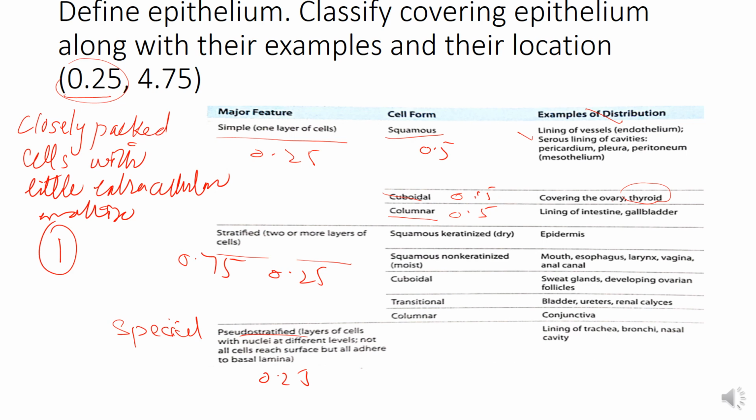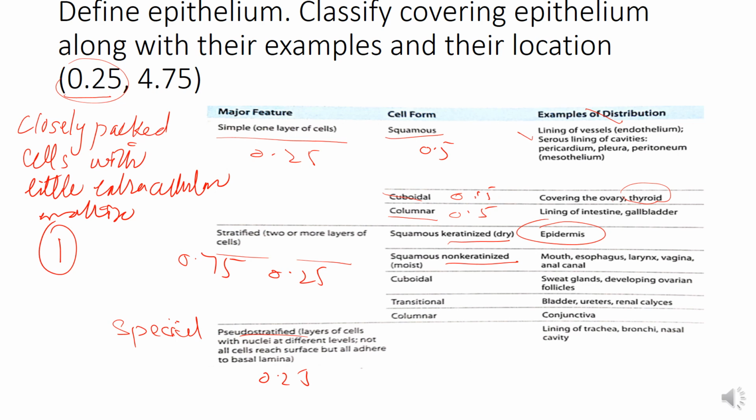Then the stratified type, having 2 or more layers of cells: stratified squamous. This is of 2 types, keratinized and non-keratinized. The example of keratinized is epidermis, while non-keratinized is present on moist surfaces.